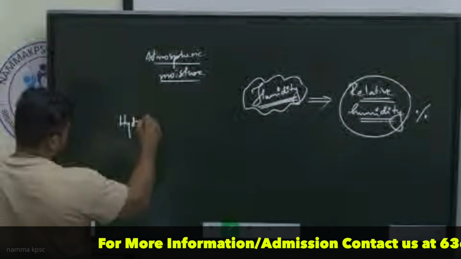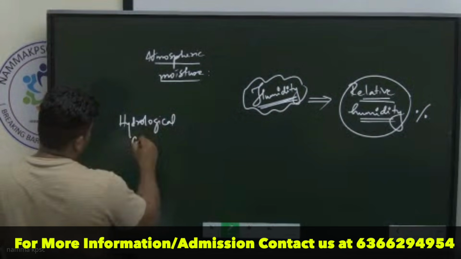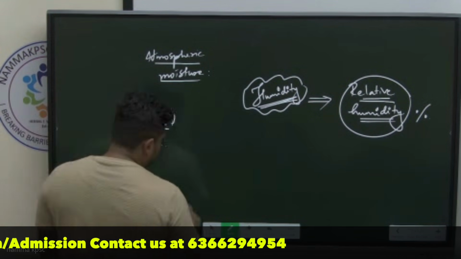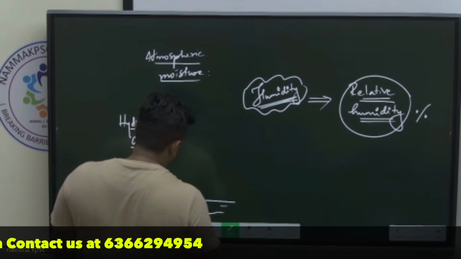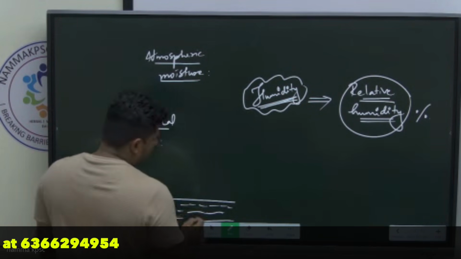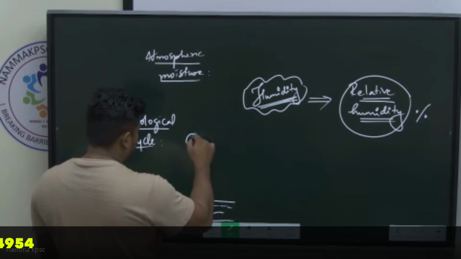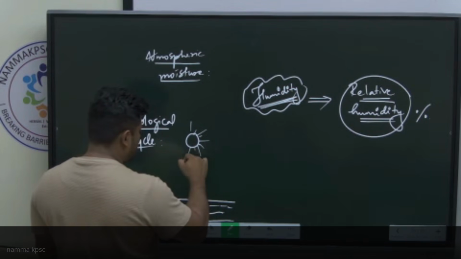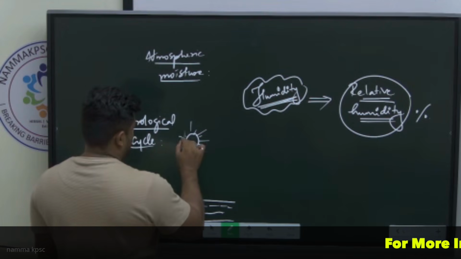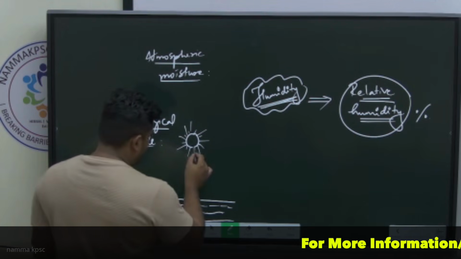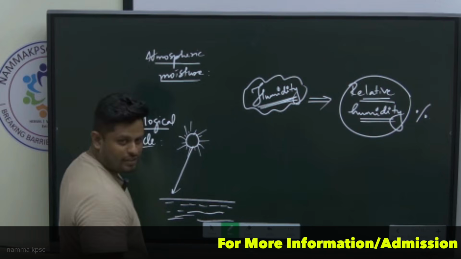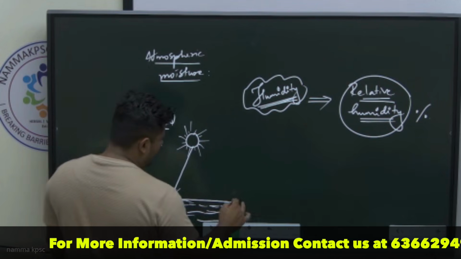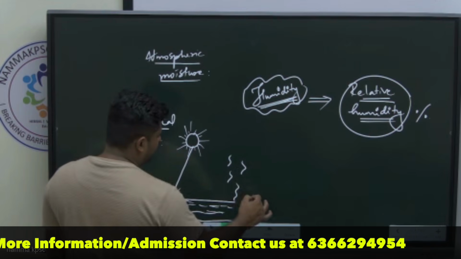I would like to discuss this also very quickly. The hydrological cycle. Are we aware of the hydrological cycle? First step of the hydrological cycle, you know. I believe you made this same diagram in childhood, with one line long, one line short, one line long, one line short, that means it is the sun. A ray comes in, insolation. Water evaporates, and you have to show gas like this.